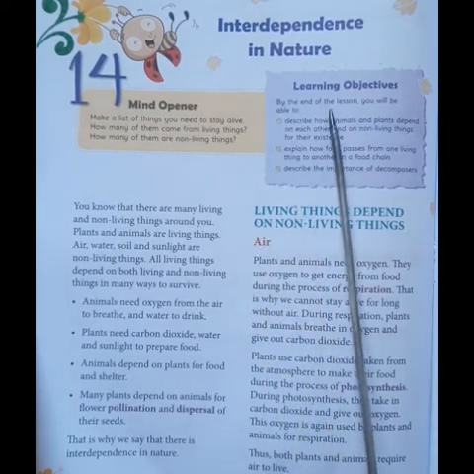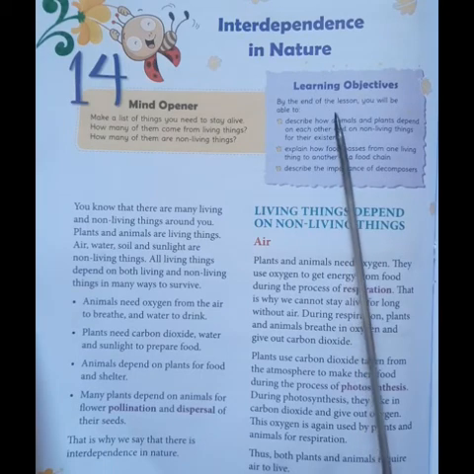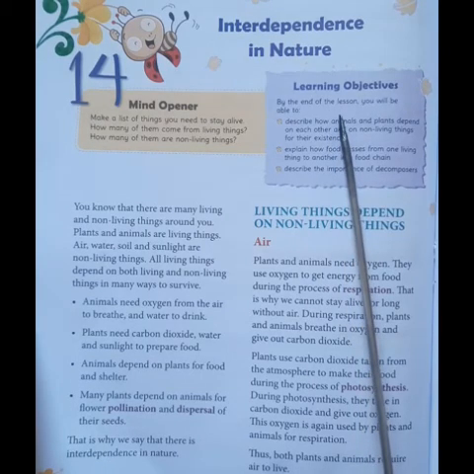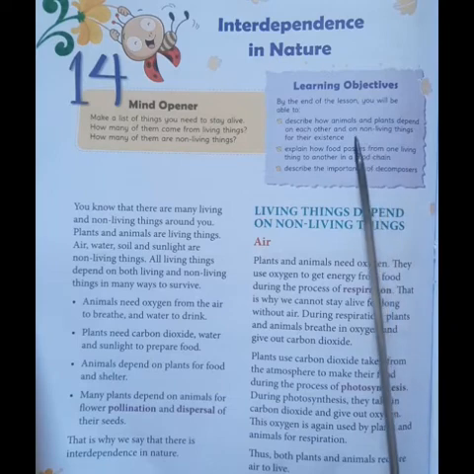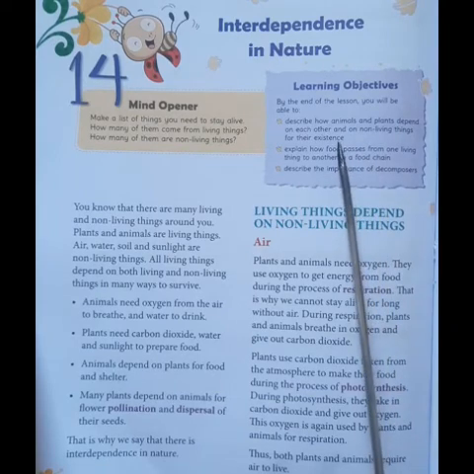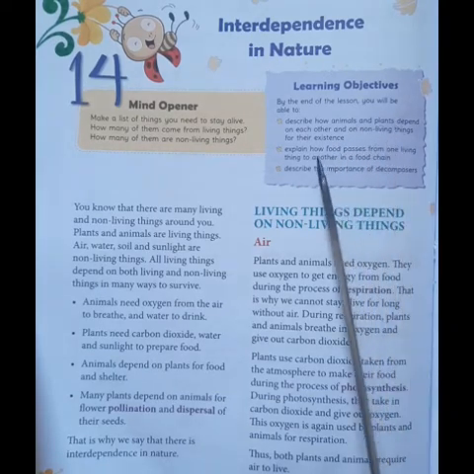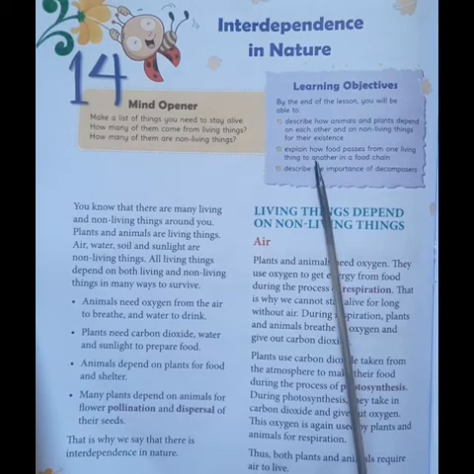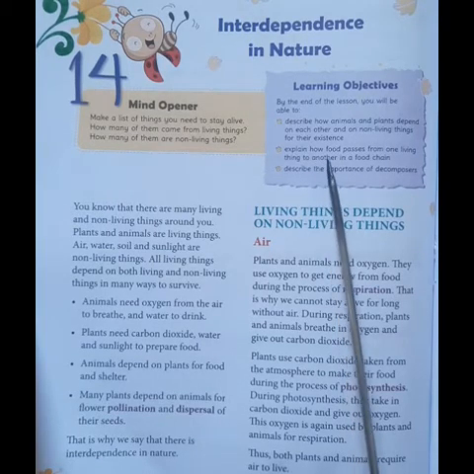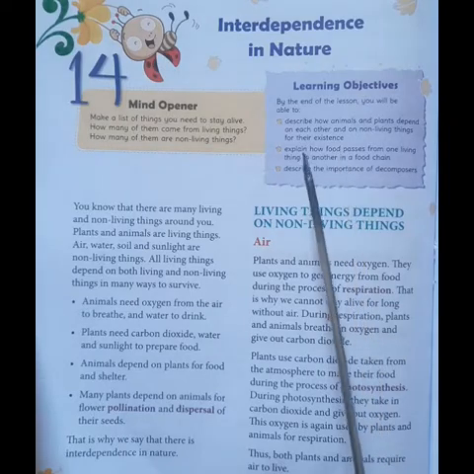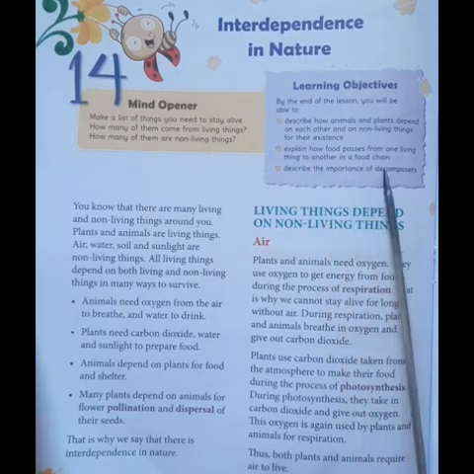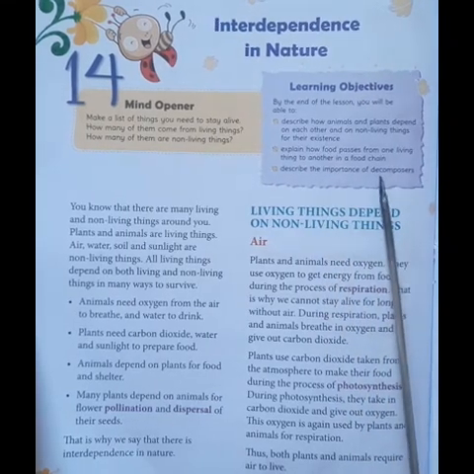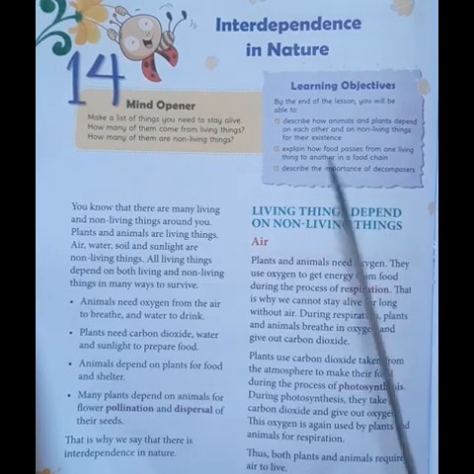So, by the end of this lesson, we will be able to describe how animals and plants depend on each other and on non-living things for their existence. We will be able to explain how food passes from one living thing to another in a food chain. Then, we will be able to describe the importance of decomposers also. Now, let us go through the lesson.